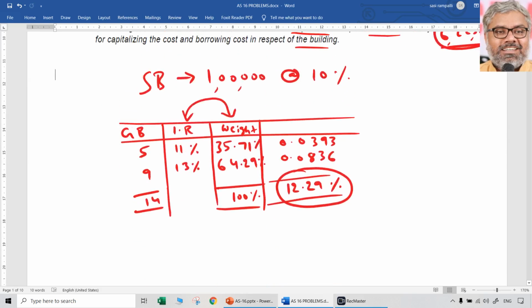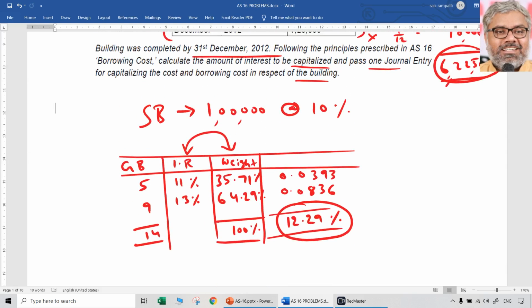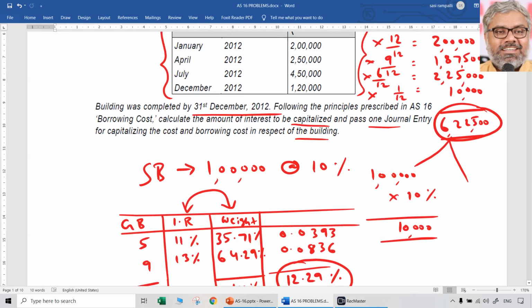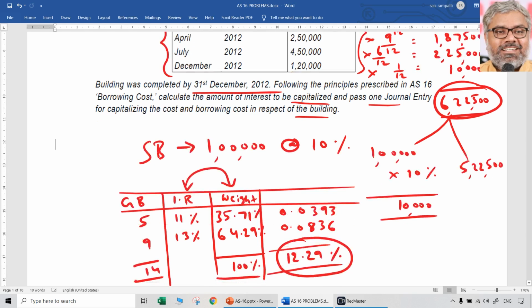Now, in this 6 lakhs 22,500, 1 lakh is related to specific borrowings. So, what is the interest related to the specific borrowings? That is 10,000, that is guaranteed. What about the remaining? In this 6 lakhs 22,500, 1 lakh is related to specific borrowings, so the remaining 5 lakhs 22,500 will be general borrowing.